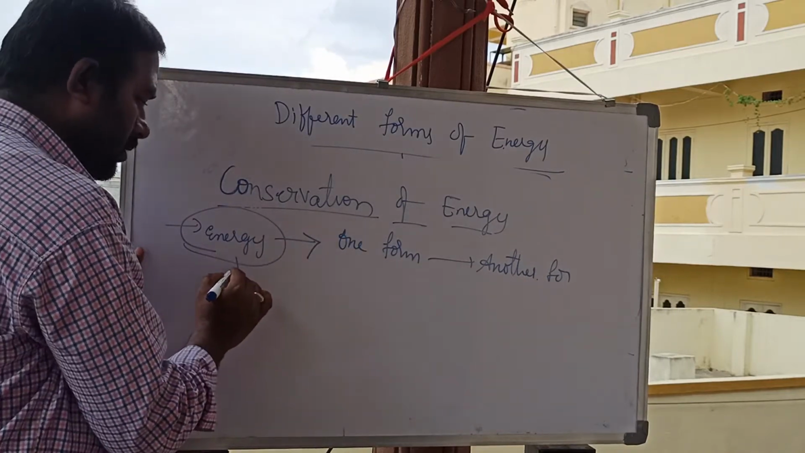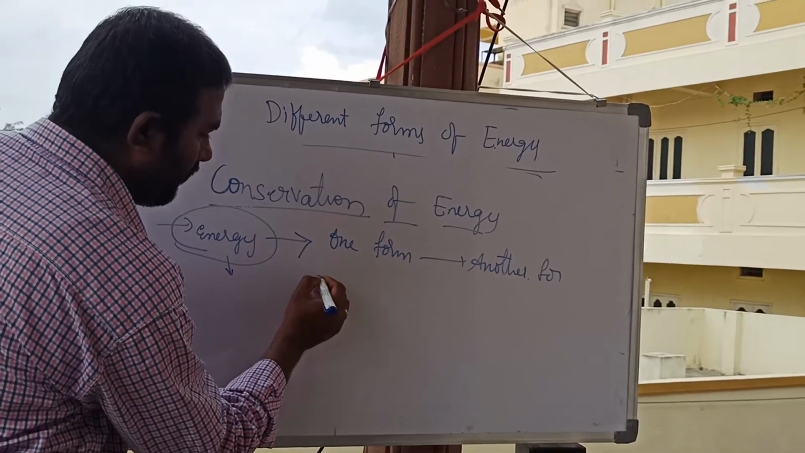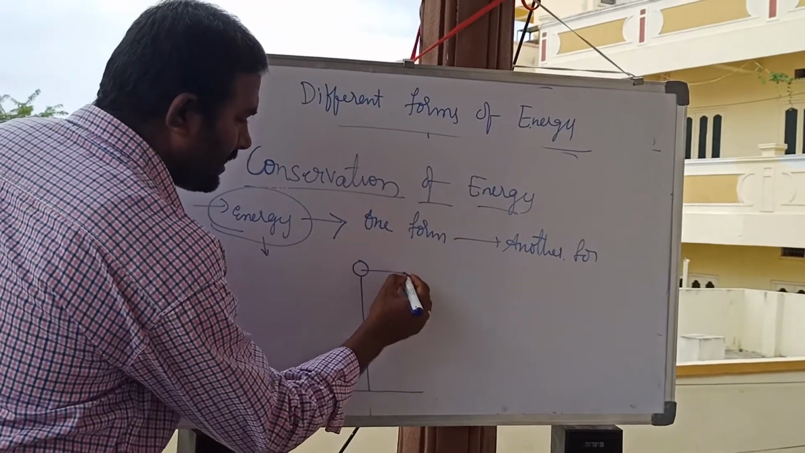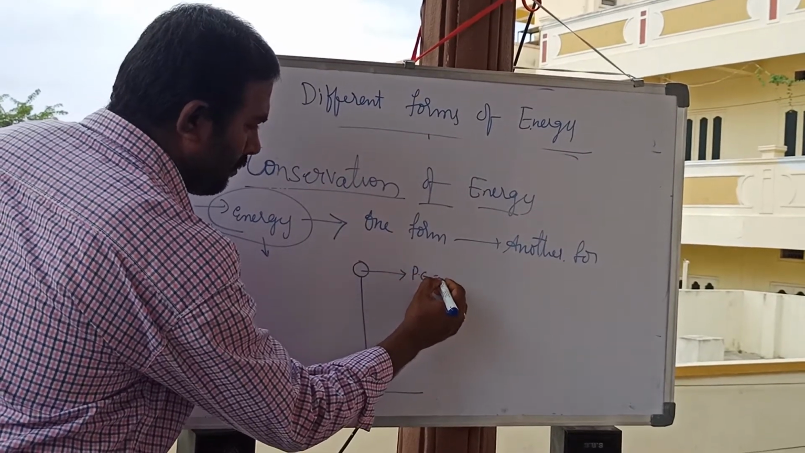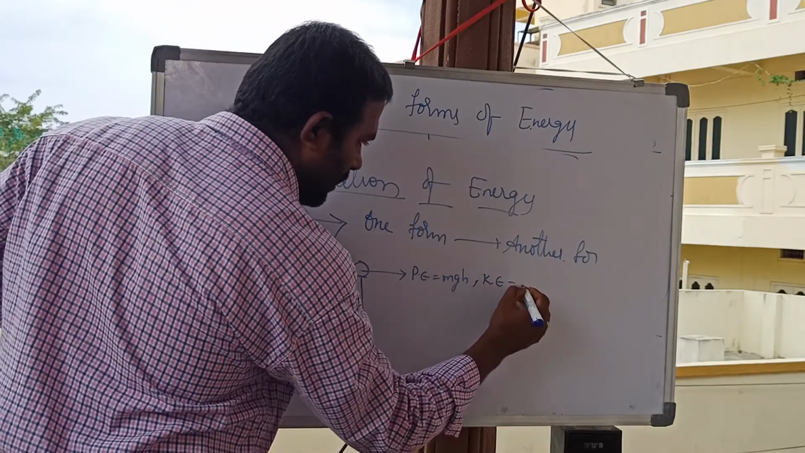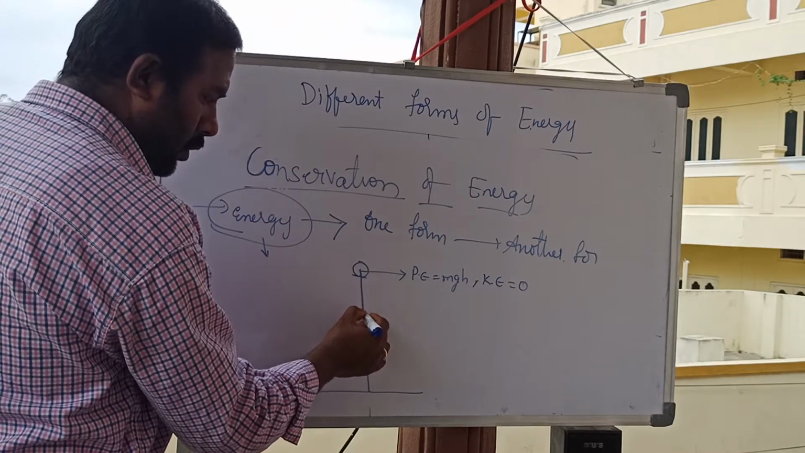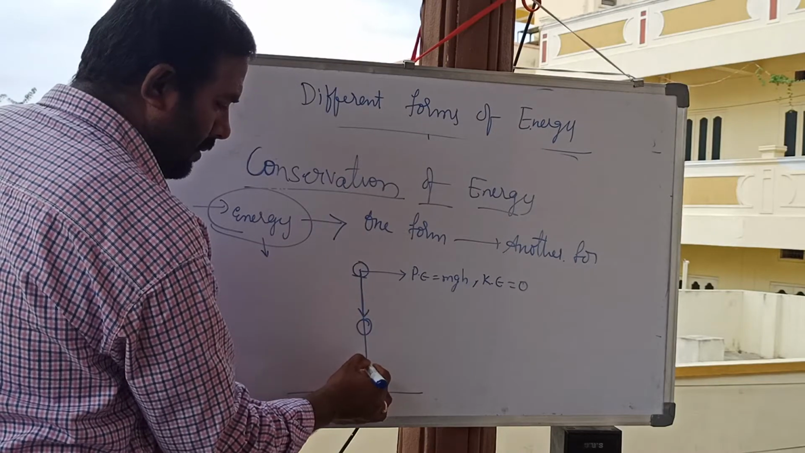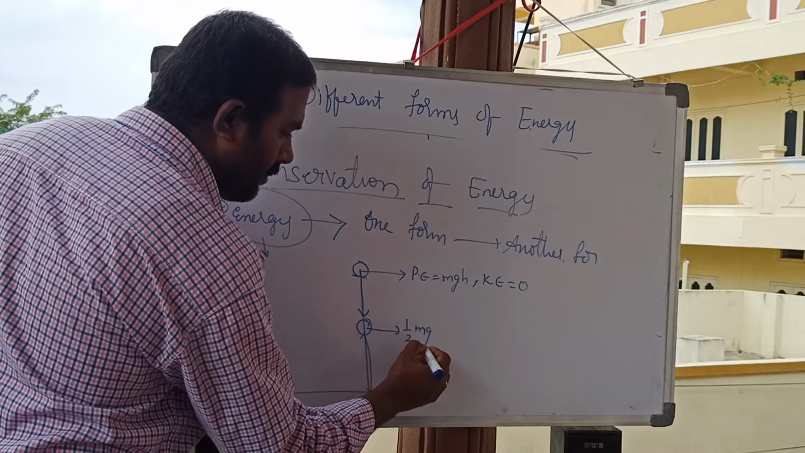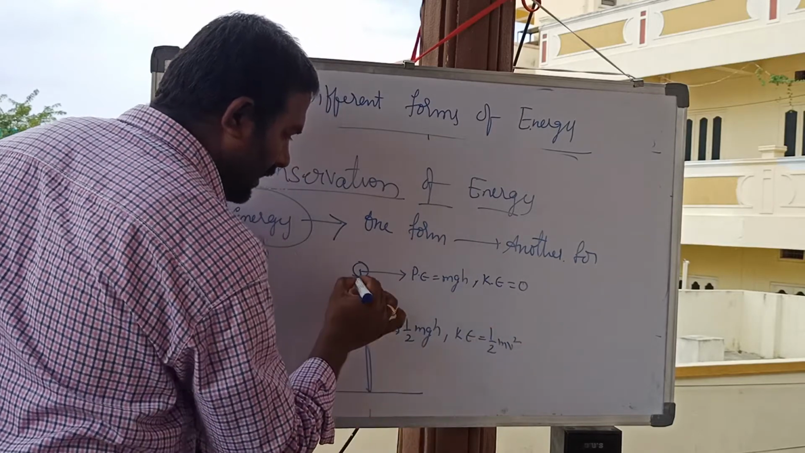Energy will be there; it is only converted. We can neither create it nor destroy it. Take the example of a freely falling body. When the body is at a certain height, potential energy is maximum, mgh. Because the body is not moving, kinetic energy is zero. As soon as you leave the body, at the middle of the path the height decreases, so potential energy is half mgh, and kinetic energy is also half m v square, because it is moving.